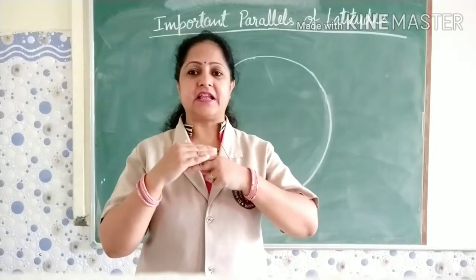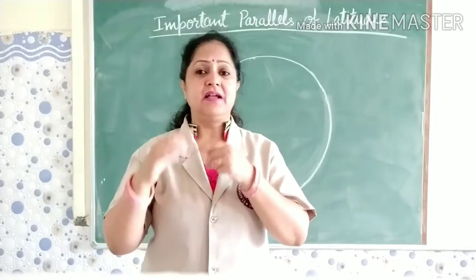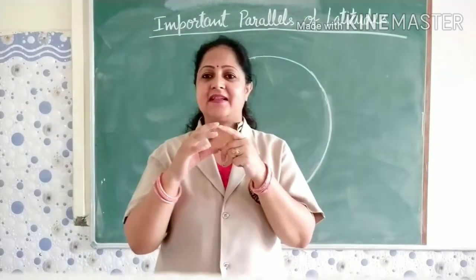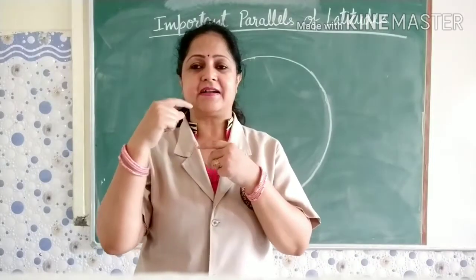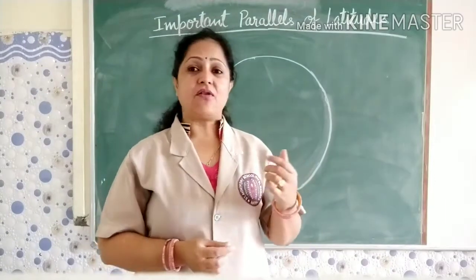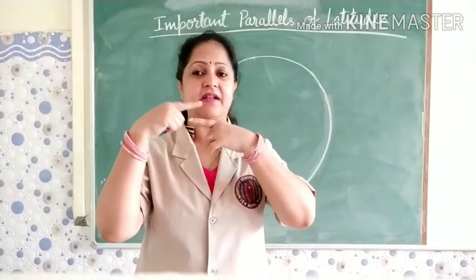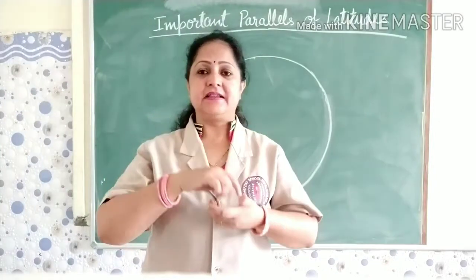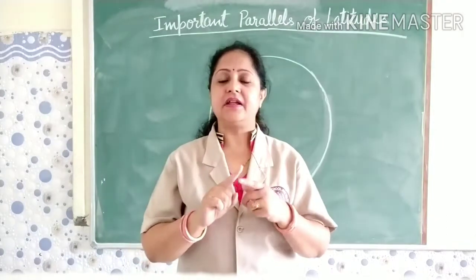When we start moving from the equator towards the North Pole or South Pole, the length of these latitudes starts decreasing. That means they decrease in size. After that, I told you that all these lines are parallel to each other. That means these lines never intersect each other. These lines form a complete circle and never intersect.